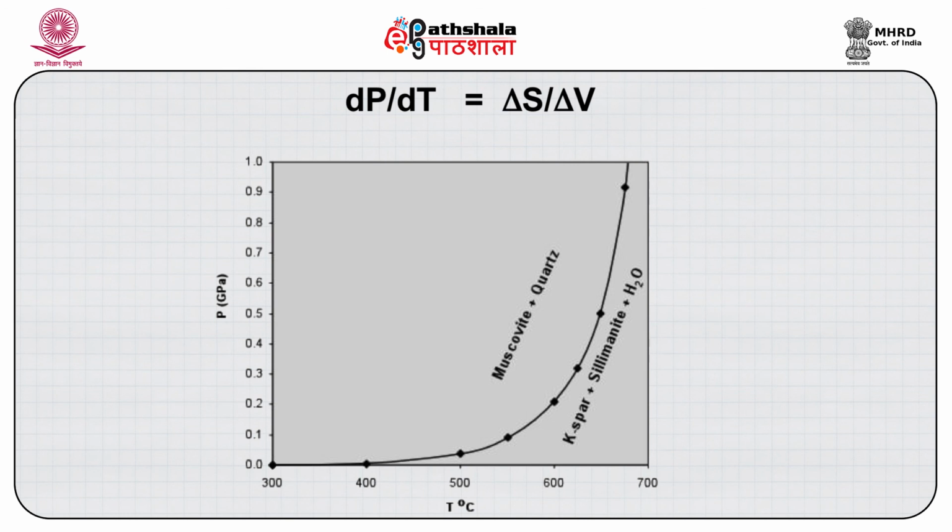So ΔS by 0 means infinity, and infinity means a 90-degree slope. So eventually it starts with a shallow slope, it gets steepened, and eventually it becomes absolutely 90 degrees. And this is how we explain the differential behavior of solid-solid and solid-fluid reactions.